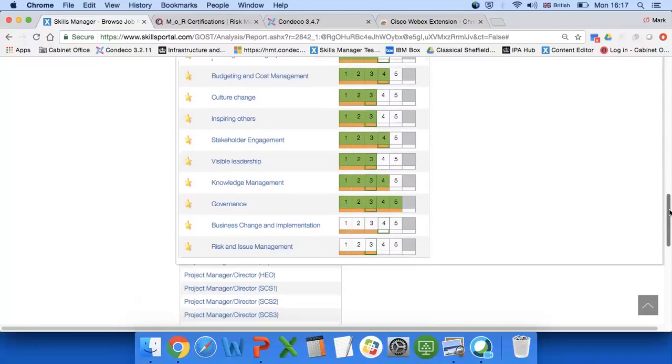And the reason the bottom two are slightly different is because in those examples I have done my self-assessment, which is the orange shaded, but it's not yet been endorsed. But even based on my self-assessment, I can see where I think I am against where I need to be.